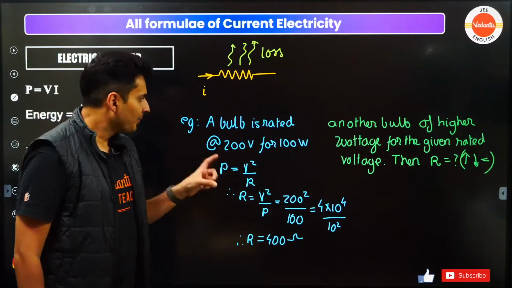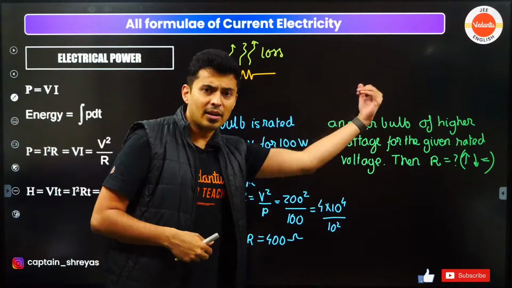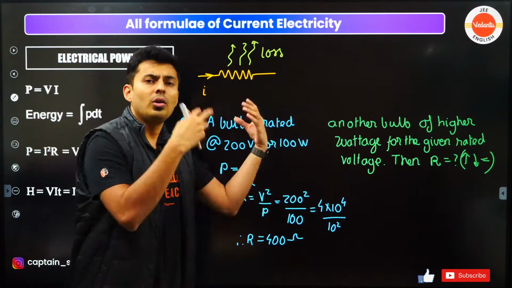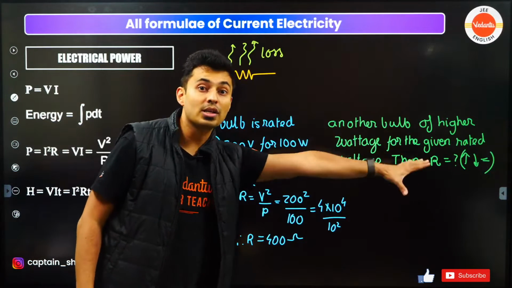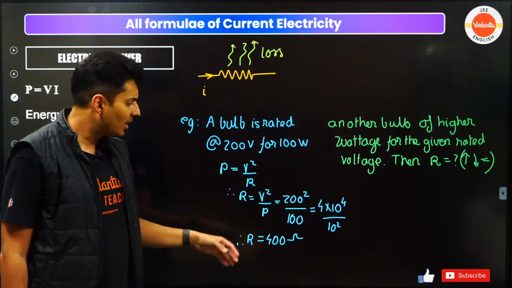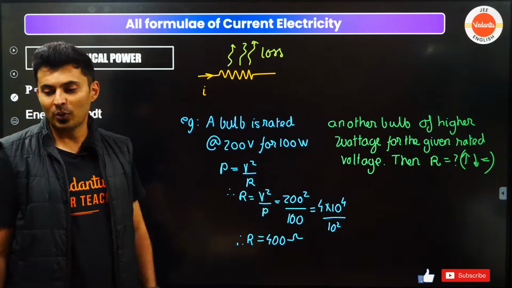Imagine there is one bulb which is at 100 watts, 200 volts, and another bulb has higher wattage, maybe 150 watts, 200 watts, 700 watts, who knows? What do you think the resistance of such a bulb will be compared to this one? Will it be more than 400? Will it be less than 400? Will it be equal to 400?